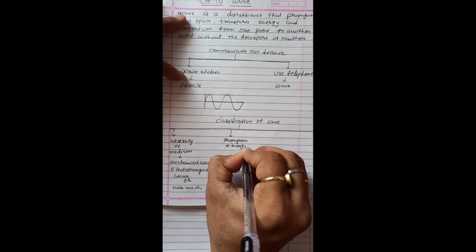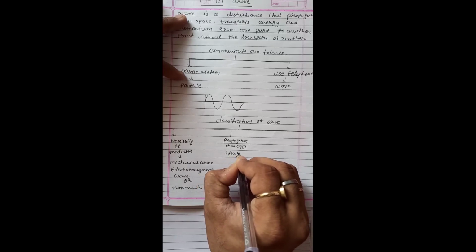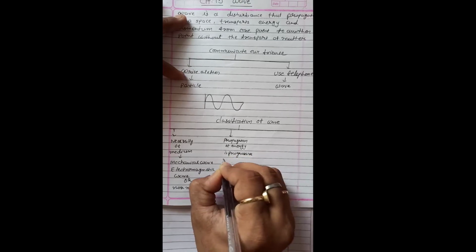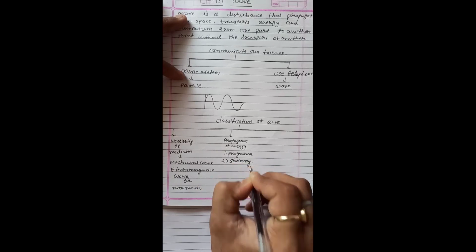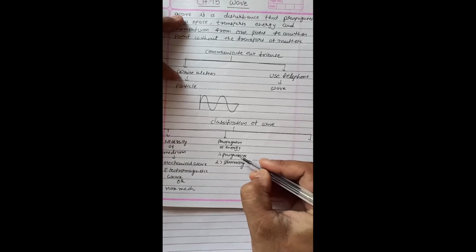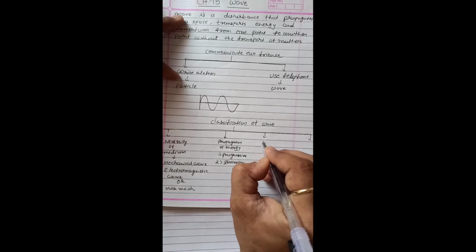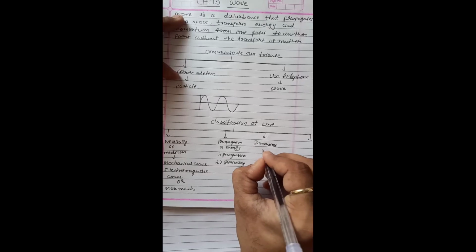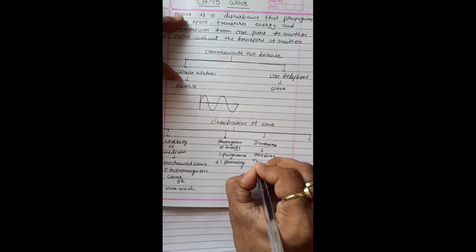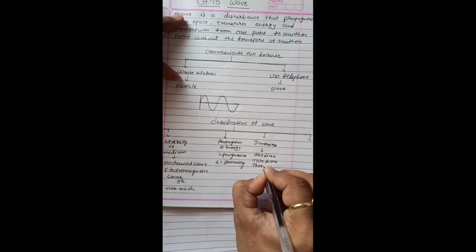The first one is progressive, the second one is stationary. We discuss progressive and stationary waves in this chapter. Now the third one is dimensions. The first is one dimension, the second is two dimensions, and the third is three dimensions.